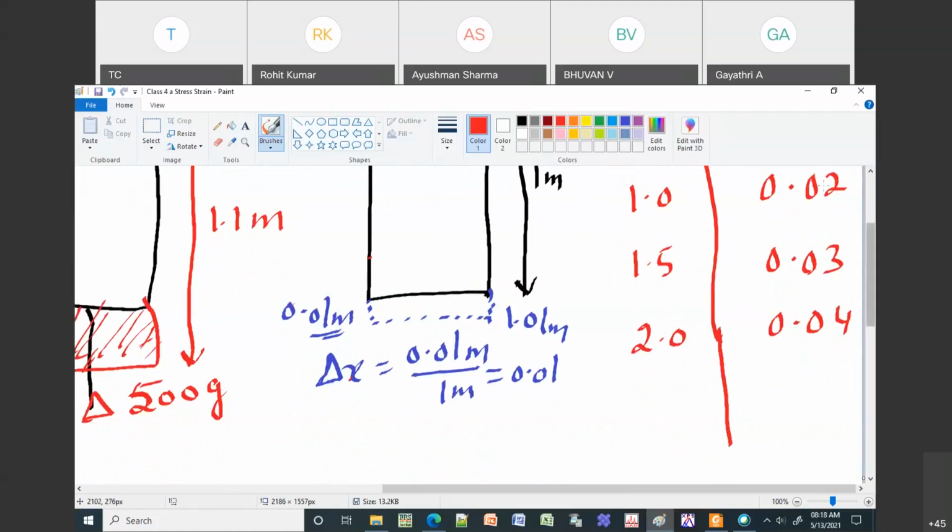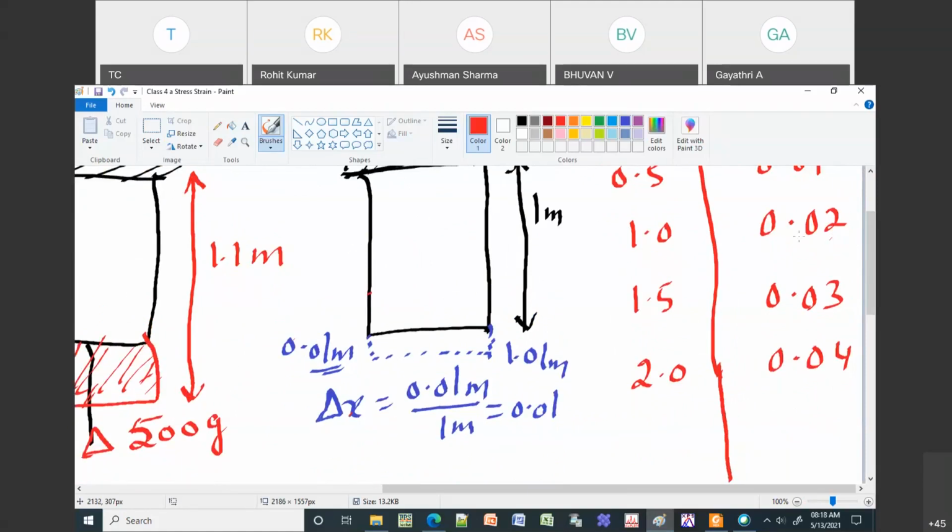So the strain will be 0.02. Then I will put 1.5 kgs, remove it, then measure the length of the wire. I am assuming it is stopping at 1.03. So the deviation is 1.03 minus 1, which is 0.03. Like this, you can keep on doing.